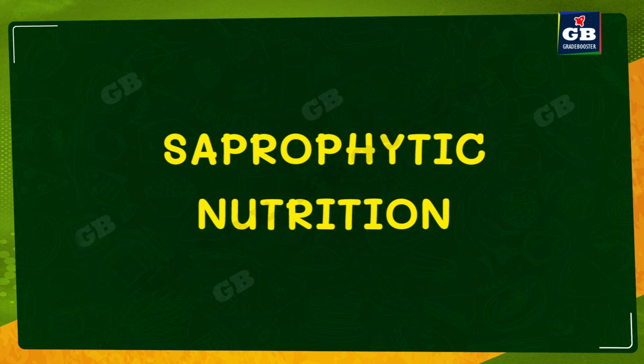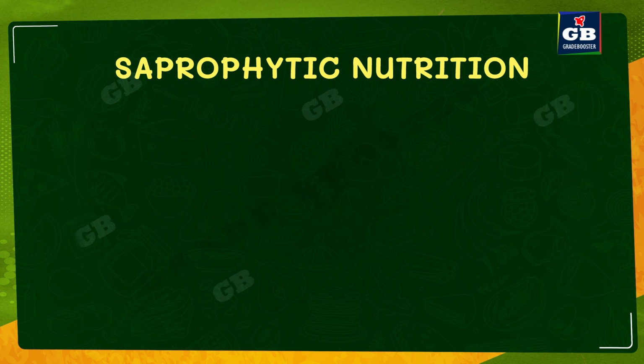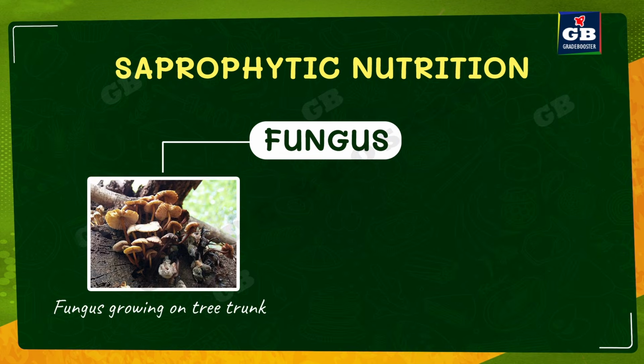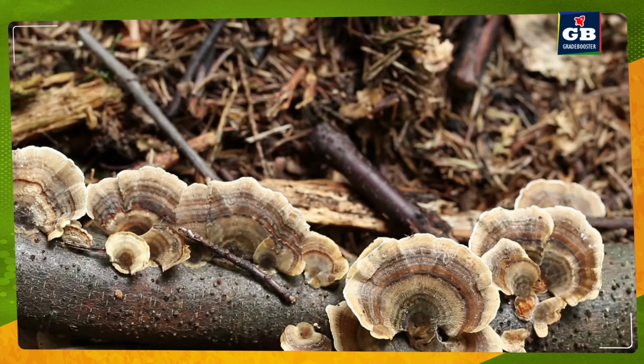Now let us see another mode of nutrition called saprophytic nutrition. Saprophytic nutrition is observed in fungus. Saprophytic nutrition means the organisms feed on dead and decaying matter. Say for example, if you have a big wooden log and you have thrown the wooden log onto the ground.